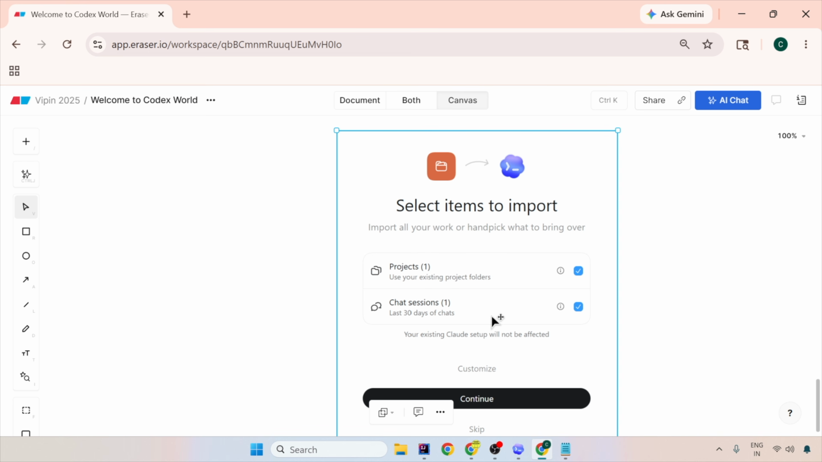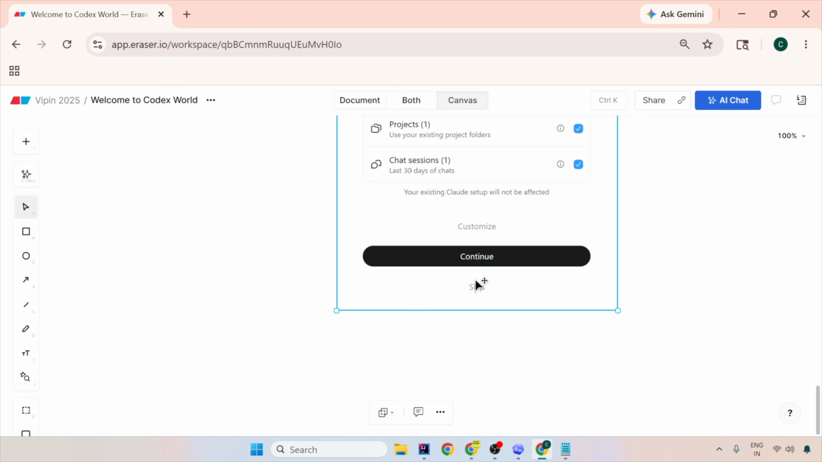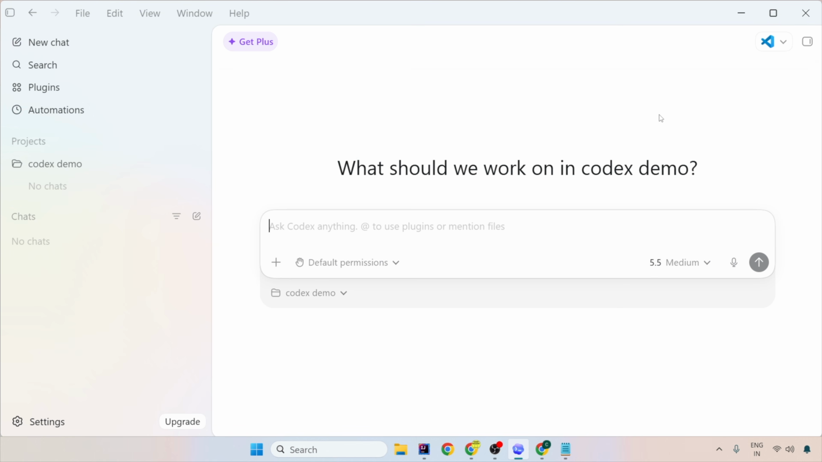Now select your items to open. You have these sessions and projects, these are existing projects. Do you want to open them? I would skip it after this because I want to create everything from scratch. I don't want it from Claude. So I skipped after that and you just follow the steps and you would be able to see such a beautiful interface by Codex. This is the Codex UI.